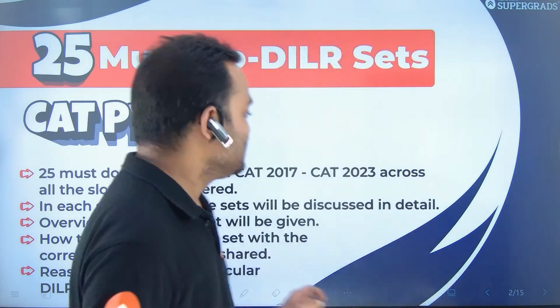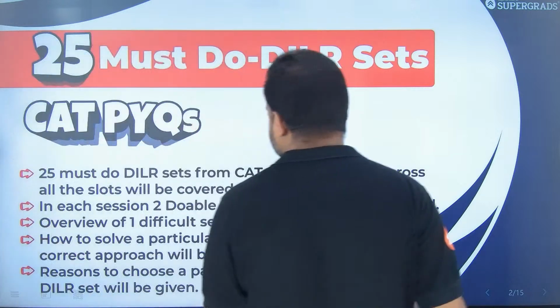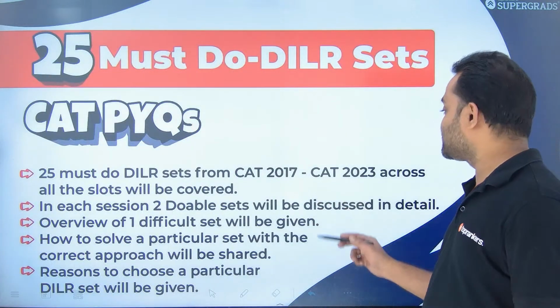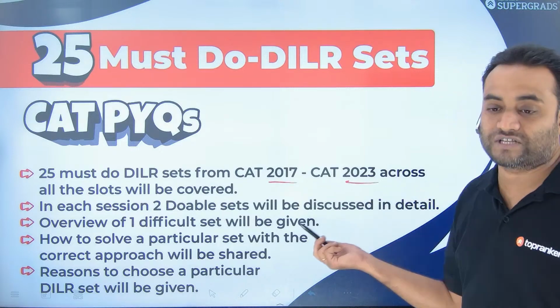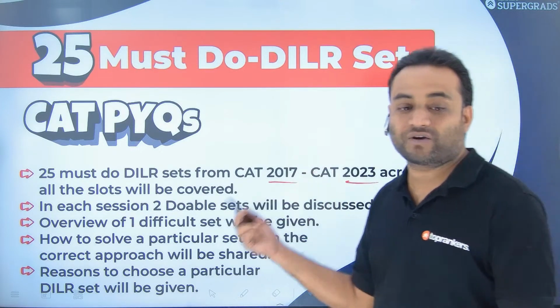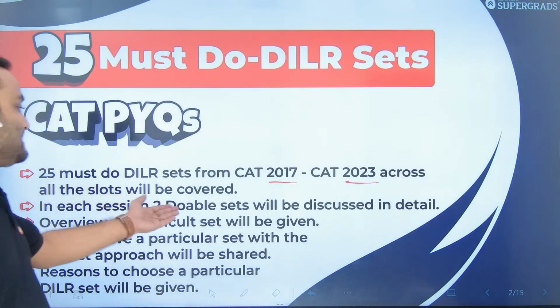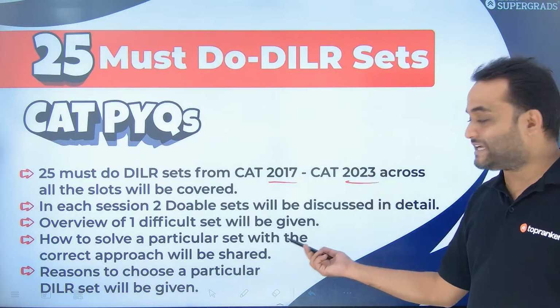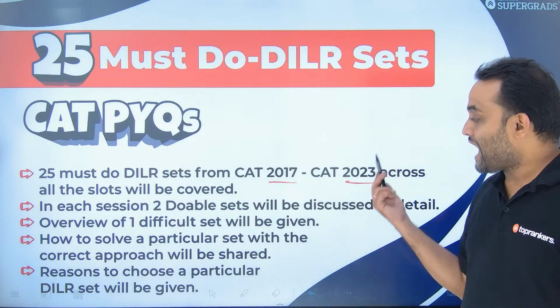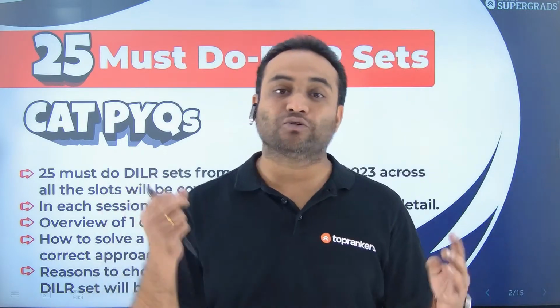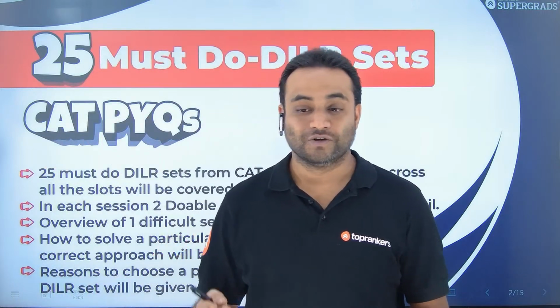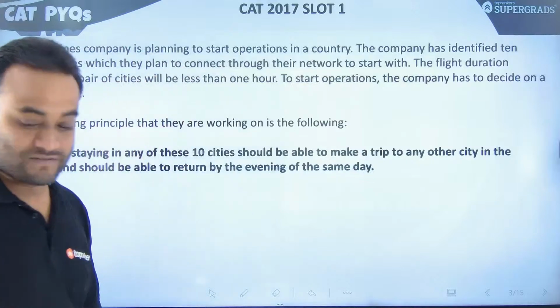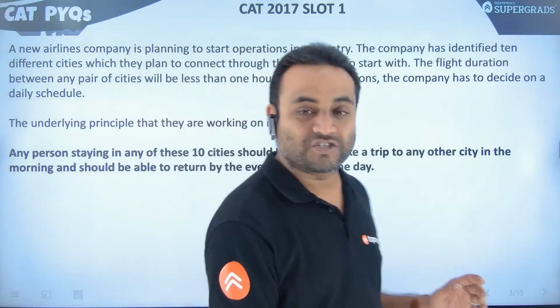But before that, we are going to discuss 25 must-do DILR sets from 2017 to 2023, and we are going to discuss sets from every slot. Then, as I said, two doable sets will be discussed. A review of one difficult set will be given, and how to solve a particular set and how to choose a particular set will also be discussed. So let's start with our first set. Let's not waste much time.